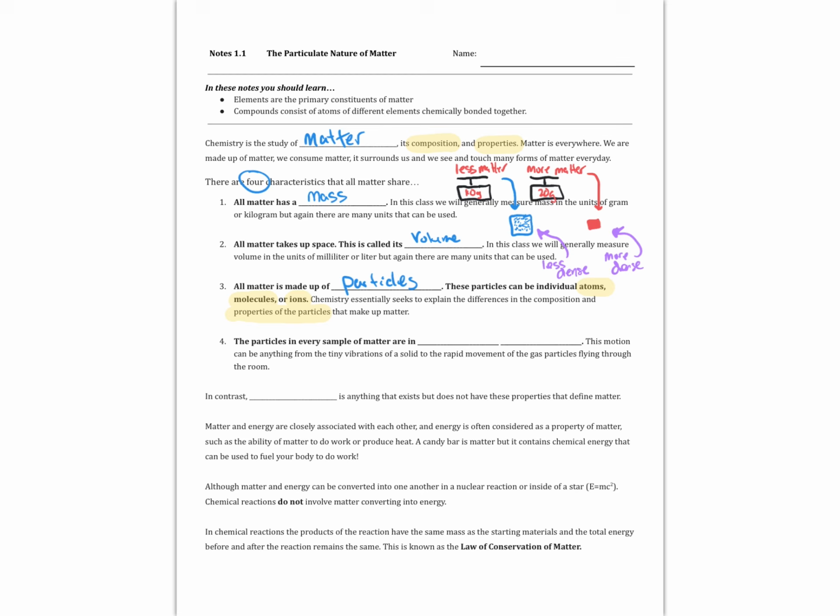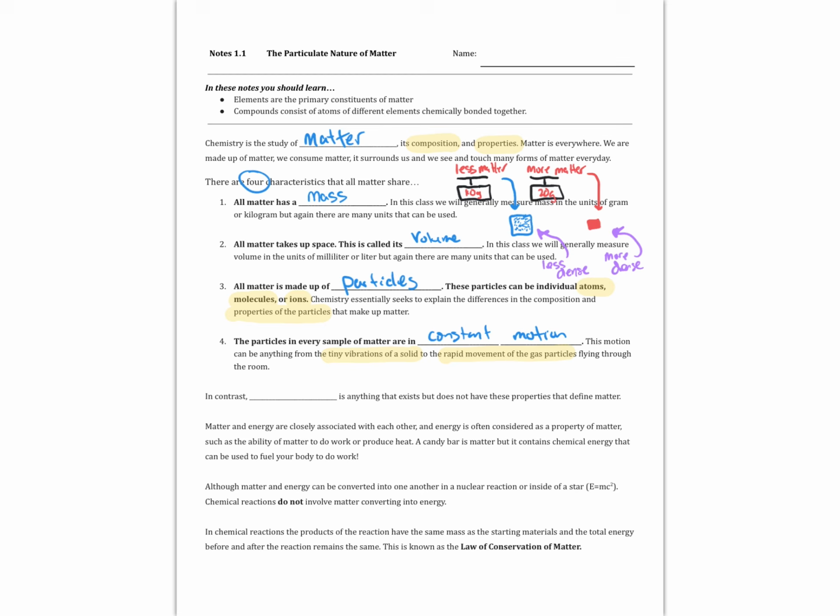And lastly, we're going to see that every sample of matter that you investigate this year, the particles in that sample are in constant motion. Now, this motion doesn't have to be flowing motion. It can just be solid little particles vibrating in space, or it could be the rapid motion of the gas in the room right now. But it doesn't matter if you're talking about a solid steel beam or the air in the room. The particles that make up that substance are in constant motion.